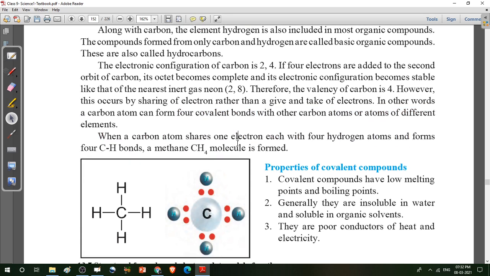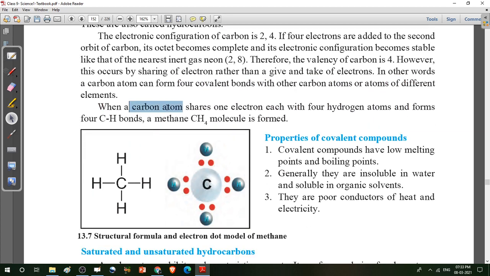Clear? Then, when a carbon atom combines with 4 hydrogen atoms, we know the number of electrons in hydrogen is 1. So the combining capacity of hydrogen is 1. One hydrogen atom fulfills the requirement of 1 electron, then the second hydrogen atom fulfills the requirement of the second electron, then the third, and the fourth hydrogen atom fulfills the requirement of the fourth electron.